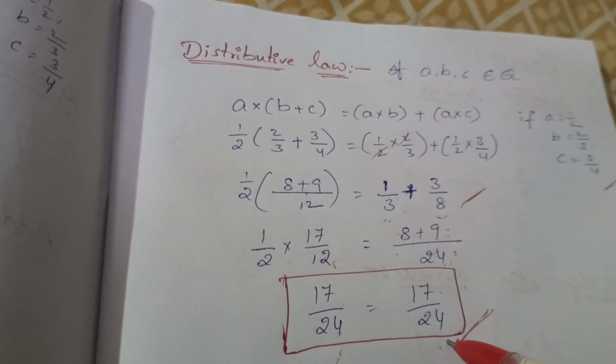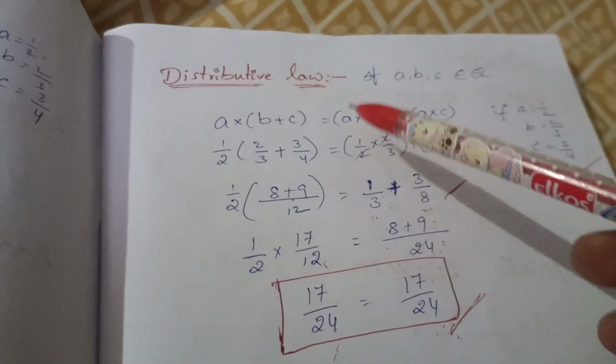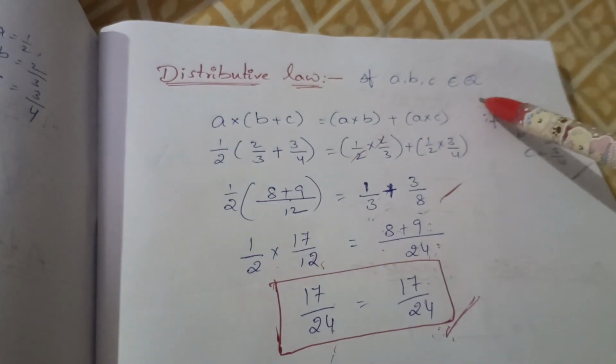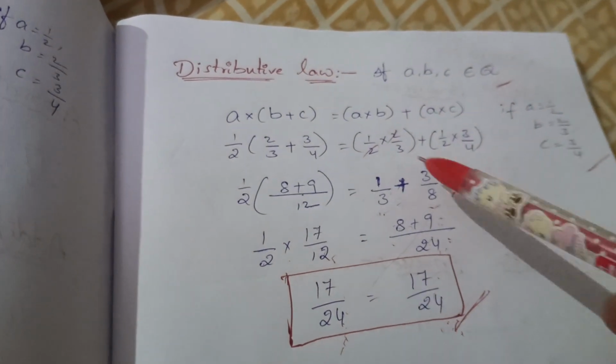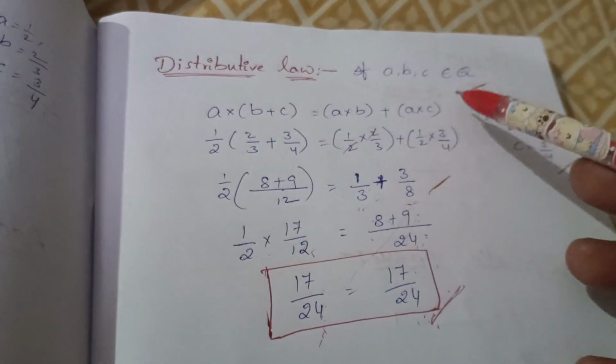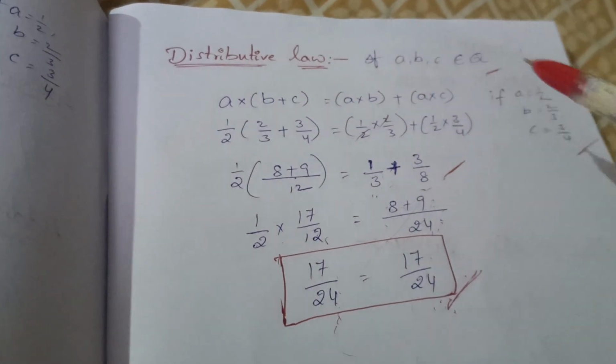Here LHS equals RHS. So the distributive law for rational numbers is possible. Here LHS is equal to RHS. So distributive law is possible for rational numbers.